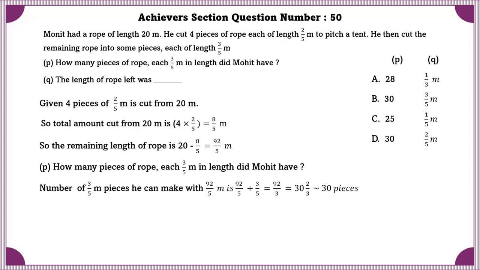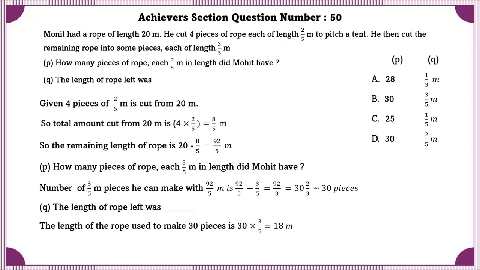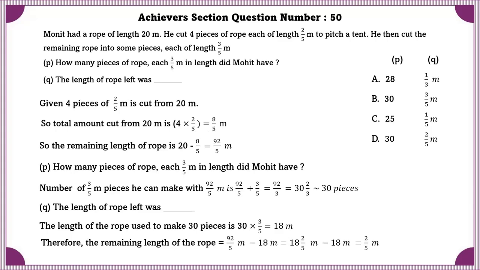Now P. Number of 3 by 5 meter pieces he can make with 92 by 5 meters is equal to 92 by 3, which is equal to 30 and 2 by 3, approximately 30 pieces. Q. The length of the rope left was. The length of the rope used to make 30 pieces is 30 into 3 by 5, which is equal to 18 meters. Therefore, the remaining length of the rope is equal to 92 by 5 meter minus 18 meter, which is equal to 2 by 5 meters.